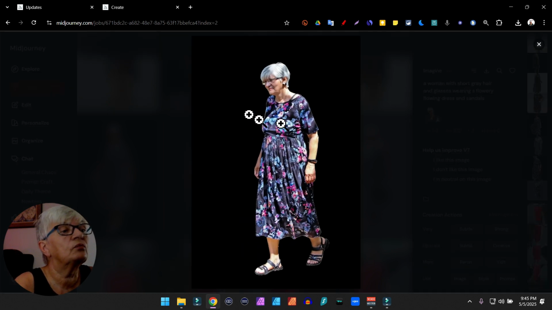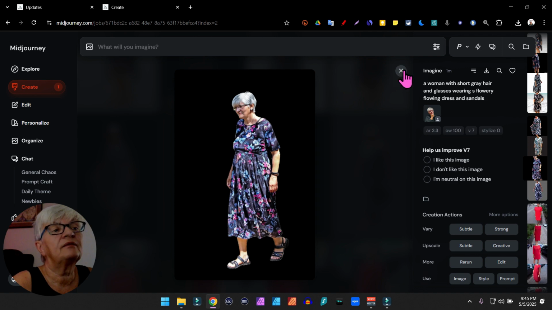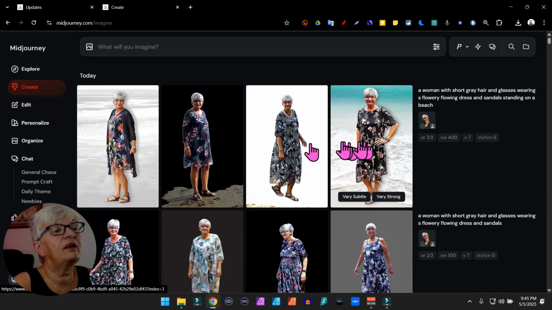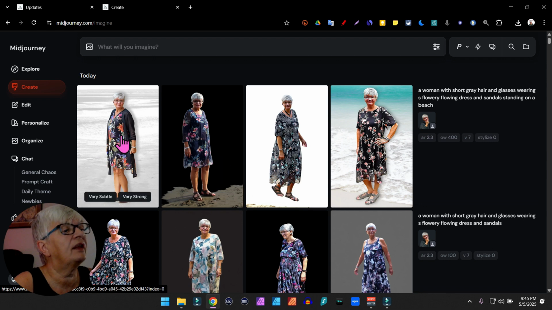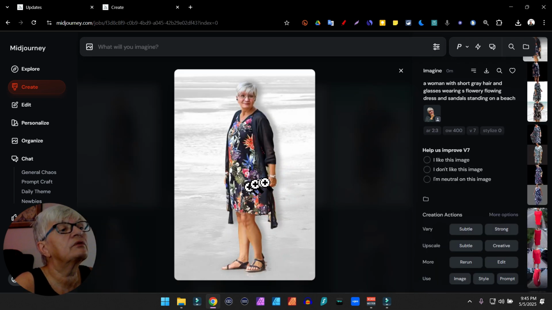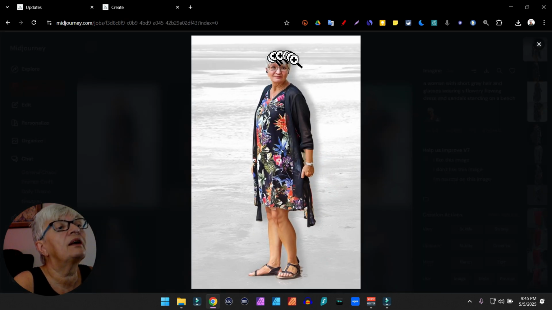This looks a little weird, a little crooked. And did she have one sock on and one barefooted? Well, I guess that could happen. And here is the one where we added the beach, and in a couple of them they added something looking like a background. That could definitely pass for me.